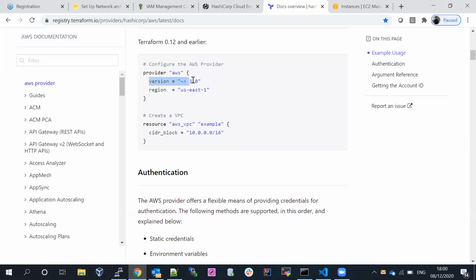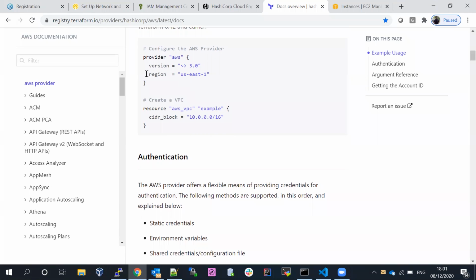Okay, this is the provider, this is the region, this is the version. The version comes with Terraform. Whenever Amazon releases the latest features into the Amazon cloud, Terraform has to build the code for them. Each time a new provider release comes up, they add the new features into the Terraform code, and when they build the new features they come up with new versioning every time. Okay, so the region. Terraform should know.